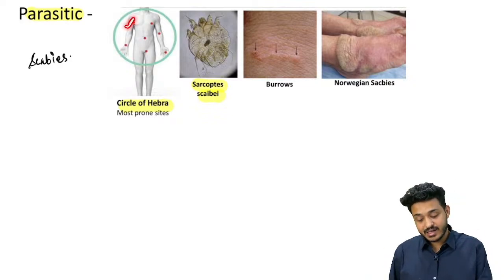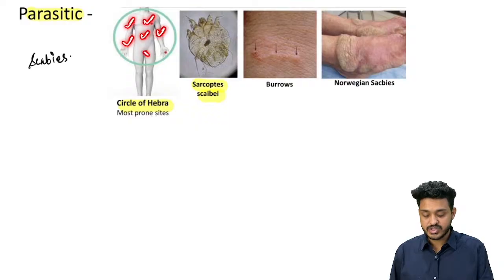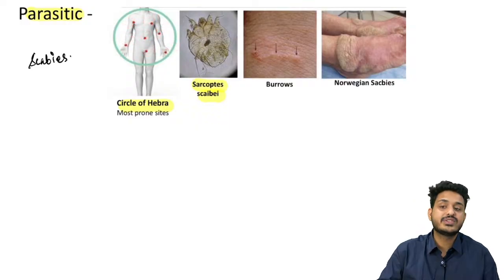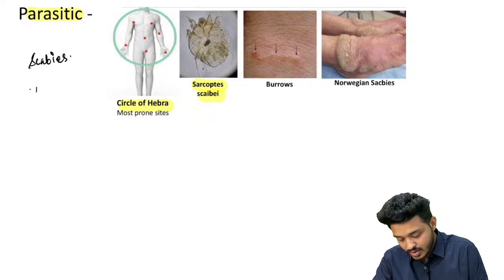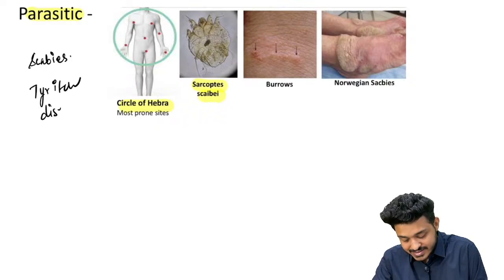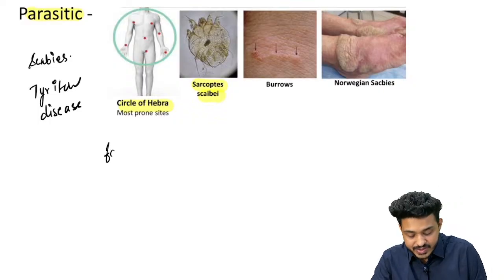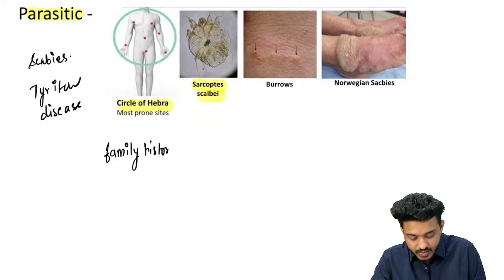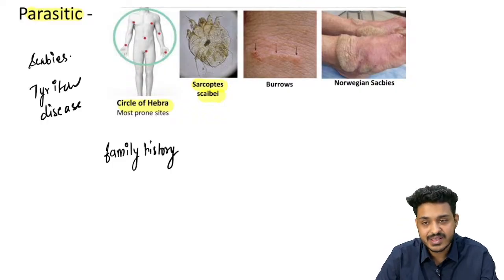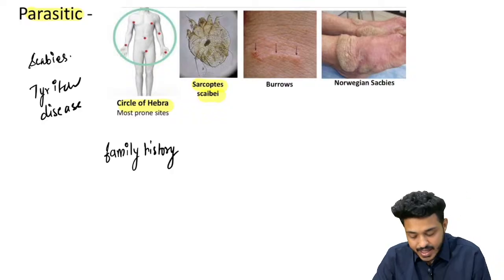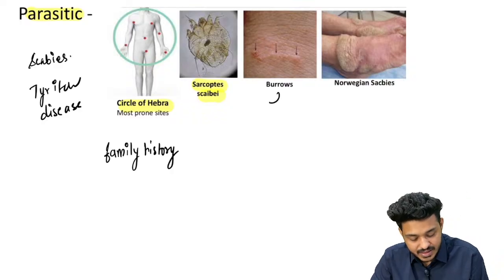These are the areas where you will find this type of lesion, right? You will be having intense itching, very intense itching. This is also known as 7-year itch disease or Prince itch disease, right? So this patient will be having intense itching. Family history, just look in the question. If they are writing you family history is there, one or more children in the family is having the same kind of itching problem, and you can also identify this in the stratum corneum.